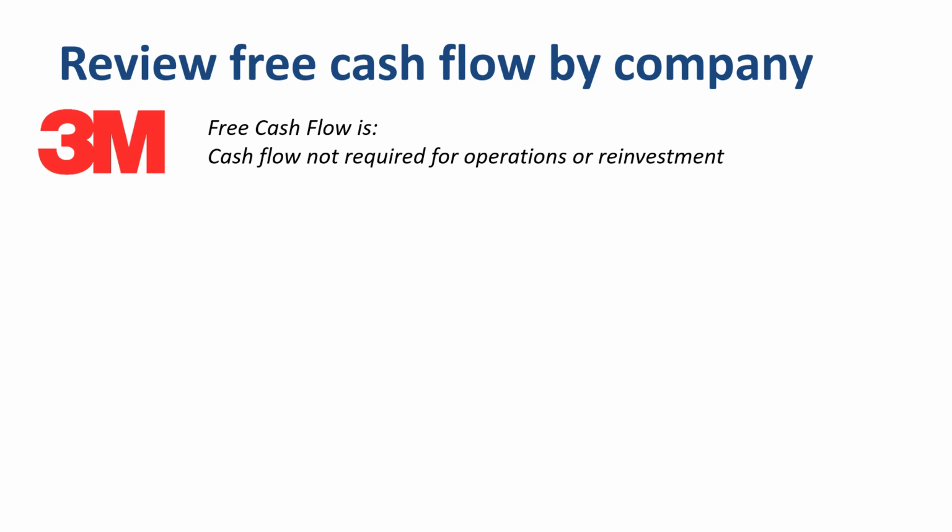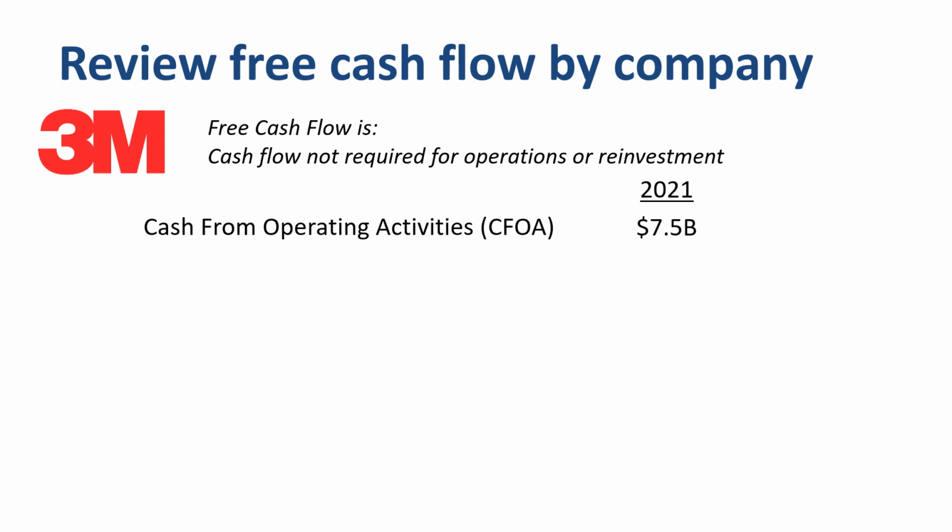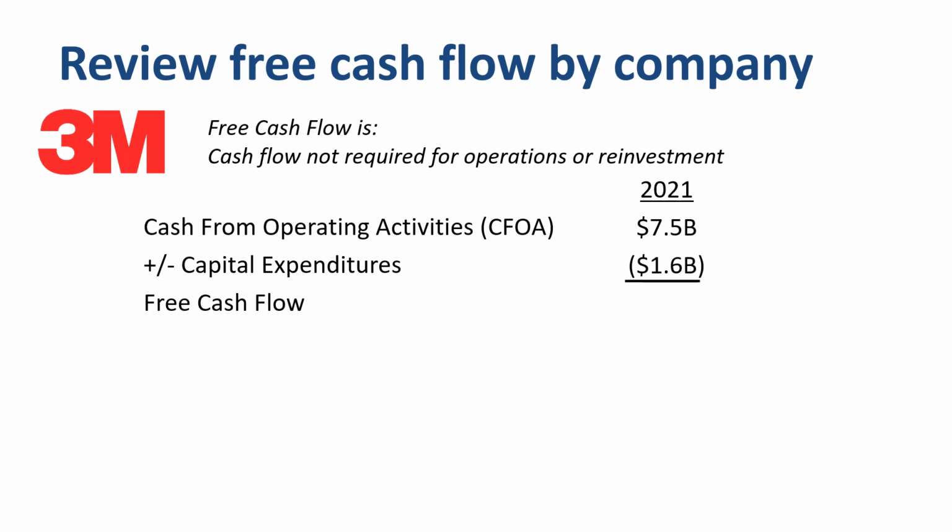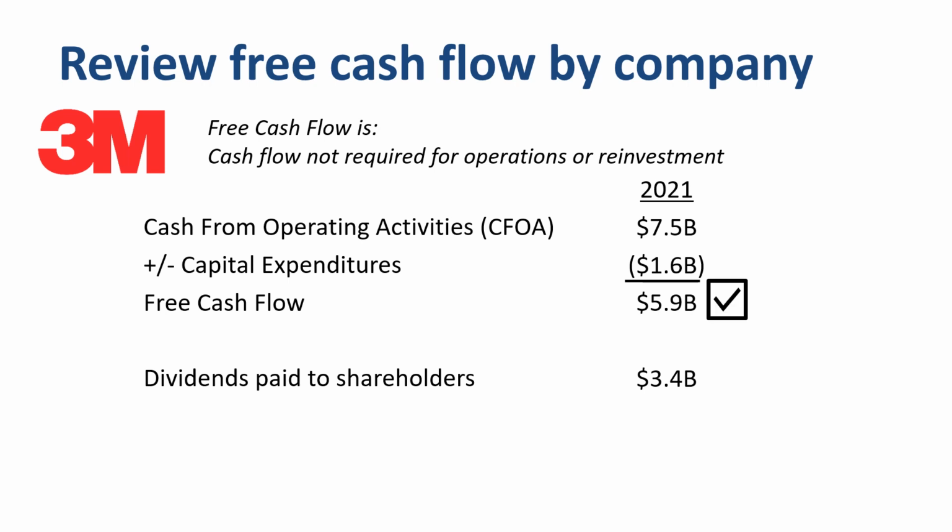For 3M in 2021, cash from operating activities was a cash inflow of $7.5 billion. Capital expenditures, a cash outflow of $1.6 billion, and therefore free cash flow $5.9 billion. Total dividends paid were $3.4 billion, so the free cash flow was easily able to cover the dividend payout.